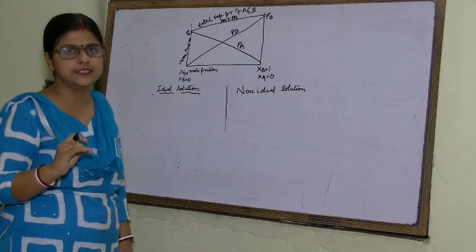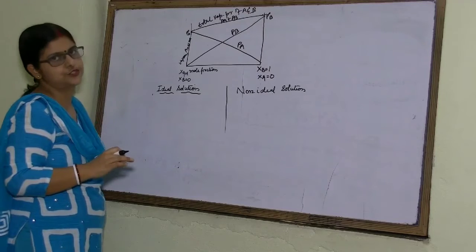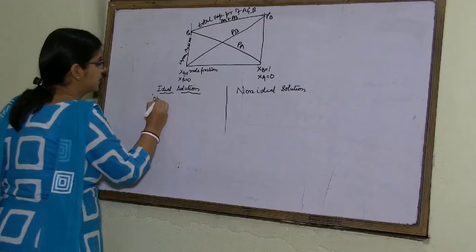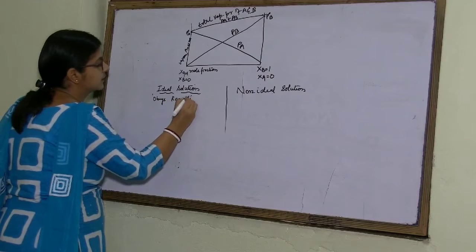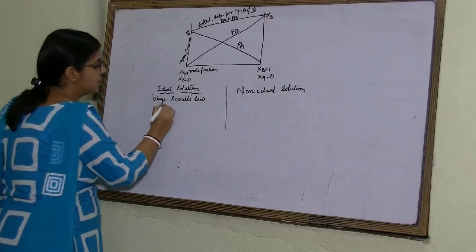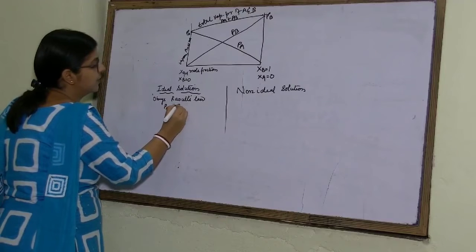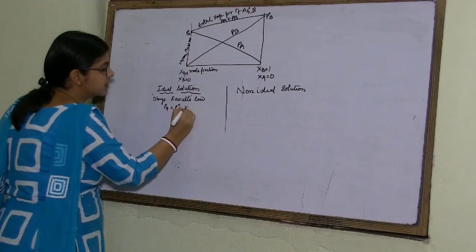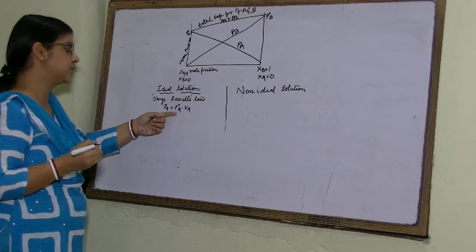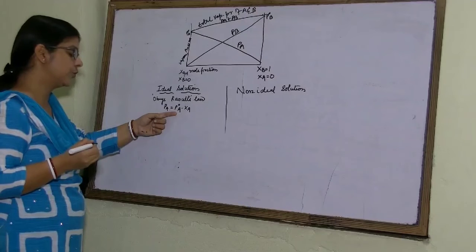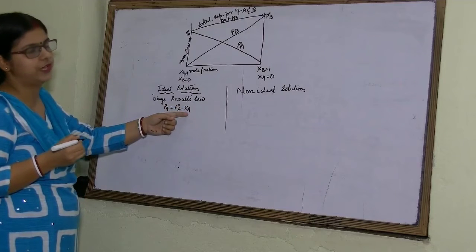We'll understand in detail. First point is that ideal solution obeys Raoult's law. Obeys Raoult's law means partial pressure of any component for ideal solution is the product of its vapor pressure in pure state and its mole fraction.